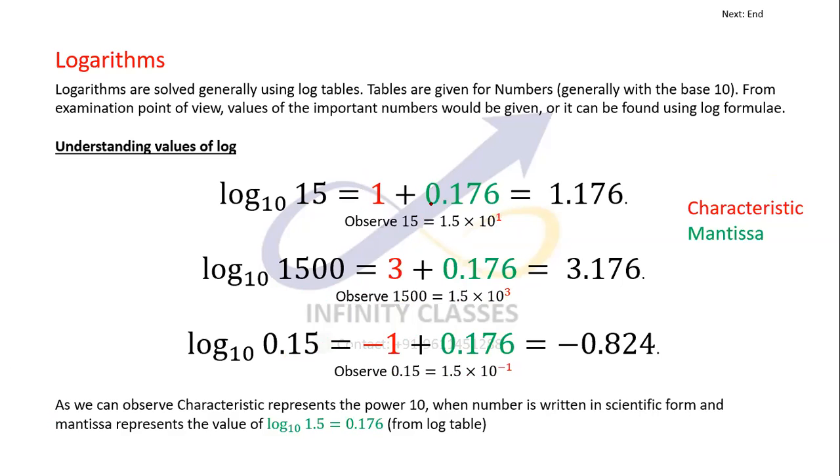And of course, in all three cases we are taking the log of 1.5, so the mantissa would be 0.176 in all three cases. In all these cases, we just have to add the characteristic and the mantissa to get the value of the log.